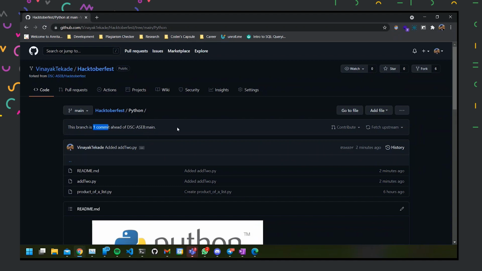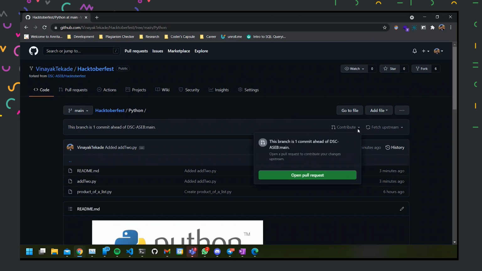So what I can do is simply create a pull request. To do it, I can simply click fetch upstream over here. What do you mean by fetching? Fetching means that we are getting the changes from the DSC ACB's Hacktoberfest repository and seeing whether there are any new commits. Or else, we can click on contribute, where instead of getting the changes, we're making some changes. We are contributing to that repository.